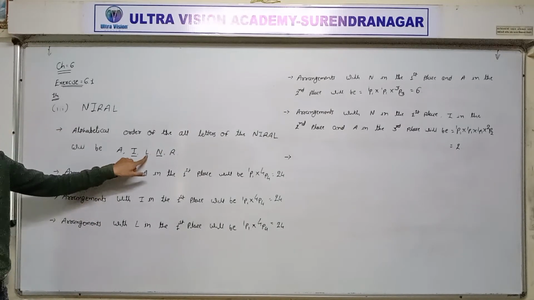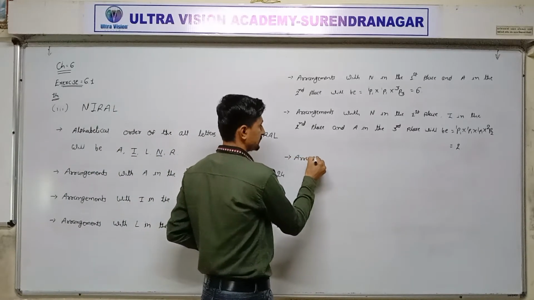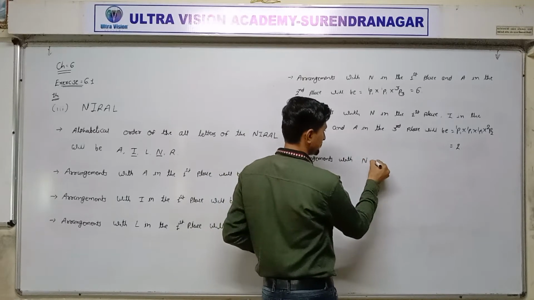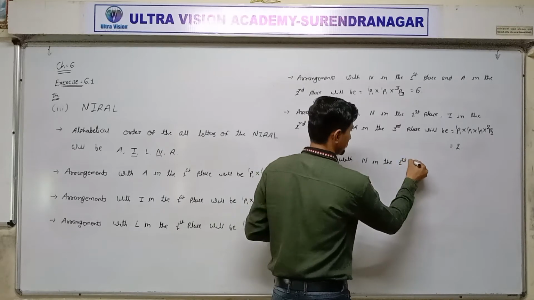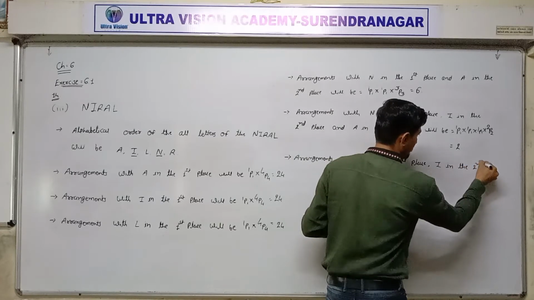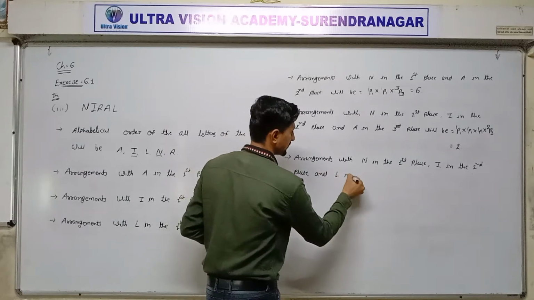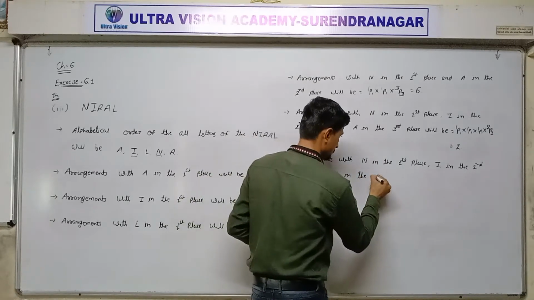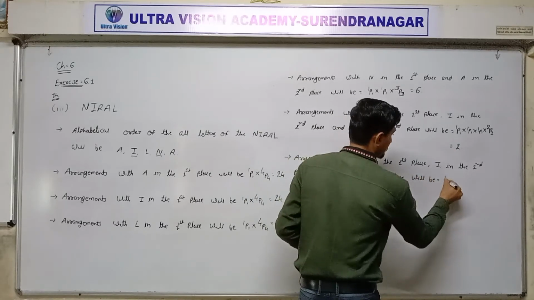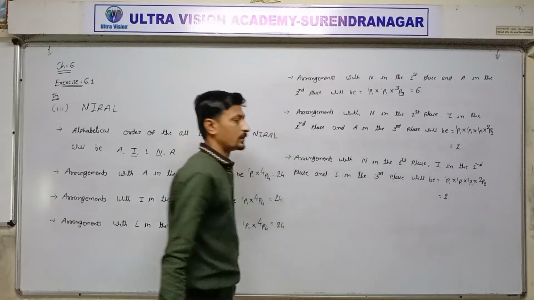Now next, in third place L. Our third place is R. Arrangement with N in the first place, I in the second place and L in the third place will be 3 times 1P1 into the remaining 2 letters 2P2, 2 ways.